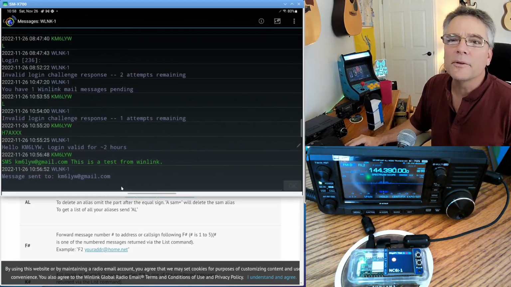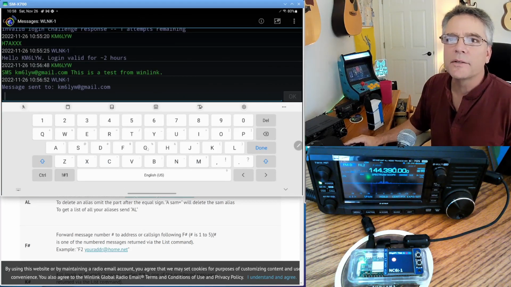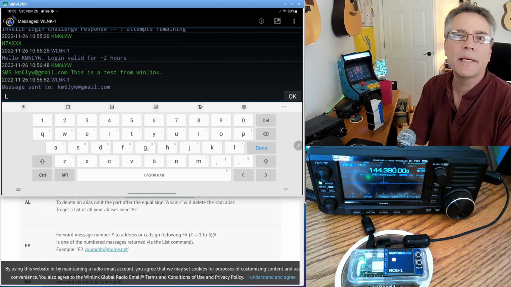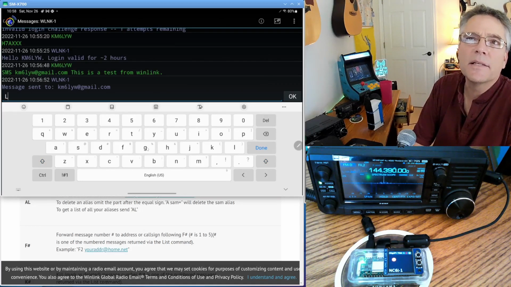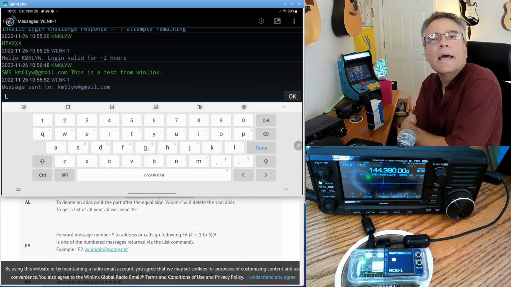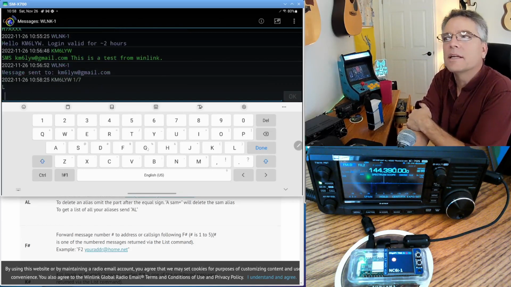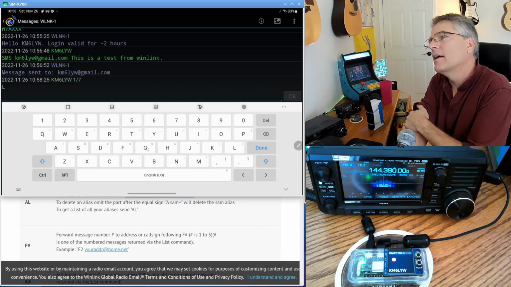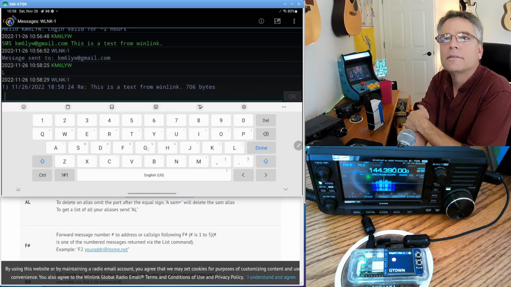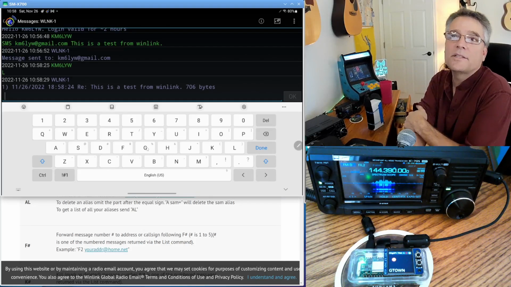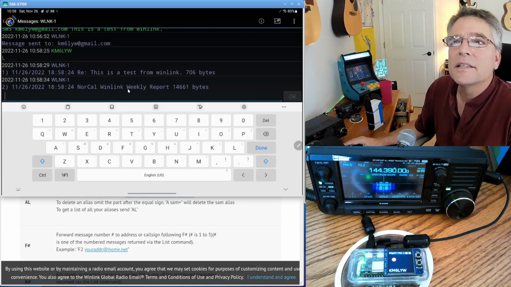In fact, I don't think it's auto sending, so what I can do is say L to list pending messages. So I'm going to send a message to the station WLNK-1, and the message is just going to be L for list messages. I'm going to hit enter here. There it goes over the APRS network. Hopefully the Winlink service says, hey, yeah, you've got one message from... actually it doesn't say who it's from.